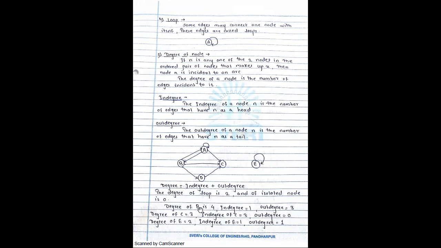Now what is the degree of B? 4. 4, right? Degree of C? 3. Degree of E? I'm talking about degree of E. 2 na sir, in degree 1 and out degree 1. Yes, good, correct.